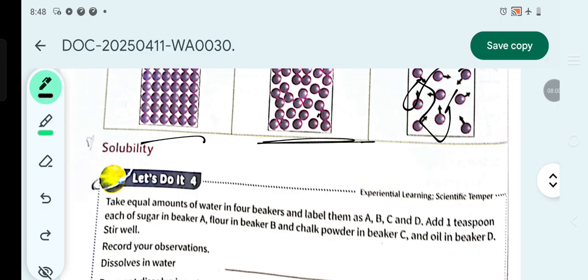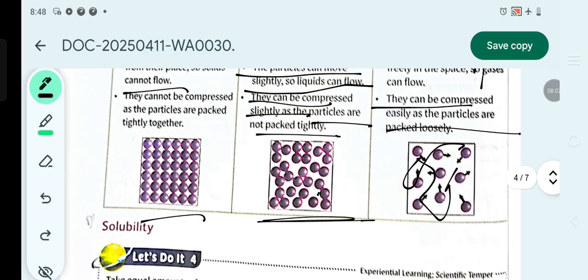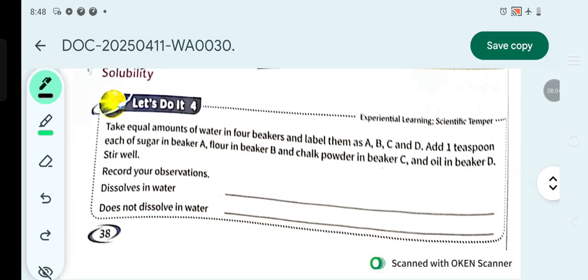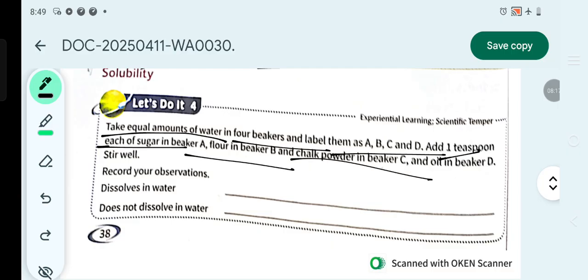Here is an activity. Take equal amounts of water in 4 beakers and label them A, B, C, D. Add 1 teaspoon of sugar in beaker A, flour in beaker B, chalk powder in beaker C, and oil in beaker D. We have to record our observations. So let us see what will dissolve.